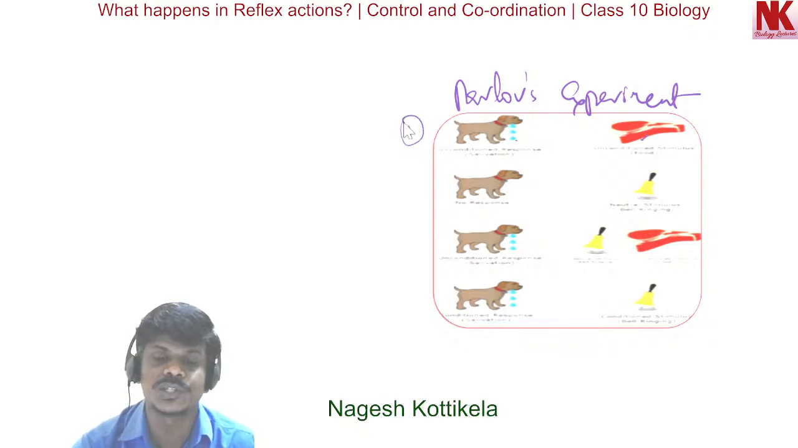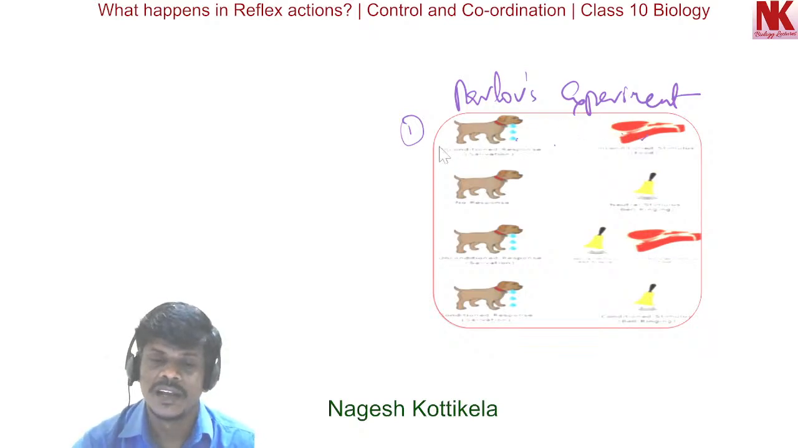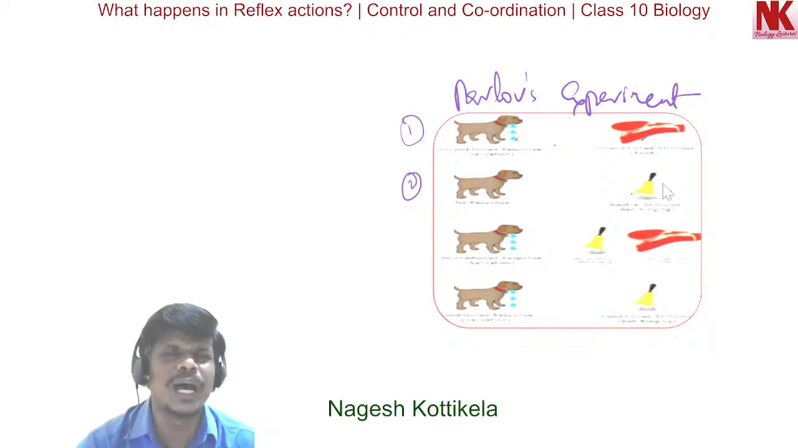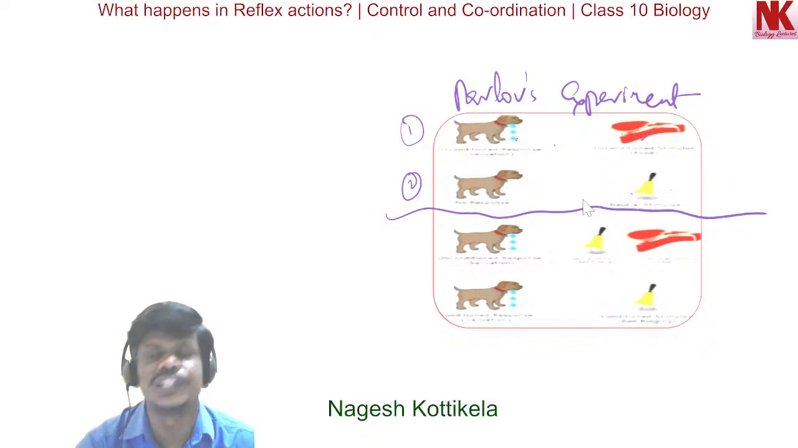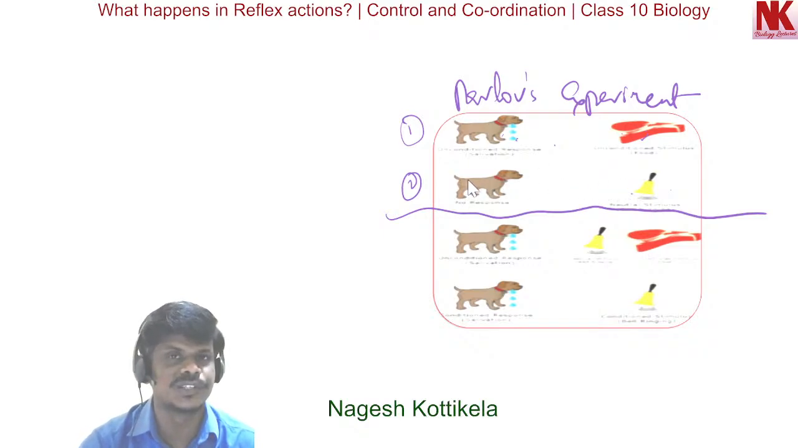This is the first condition. The dog salivates whenever it sees the food. Now second, when the bell rings, the dog simply hears the bell ringing and will not salivate. So these are the two conditions. In the first, when a dog sees the food, it will salivate. When only the bell is ringing, the dog does not salivate. So here we find the reflex action, and here there is no reflex action.